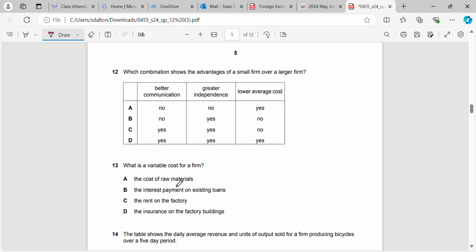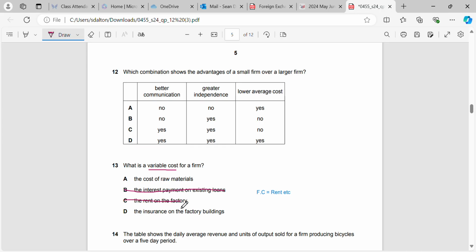Okay, what's a variable cost for a firm? So we should know our difference between variable costs and fixed costs. Fixed costs are things like rent, etc. Variable costs are things that change on a month-to-month basis. So in this case, the interest rate that they're paying on existing loans, that will be a fixed cost because it's going to be set for a period of a year or 2 years, or however long the loan is.